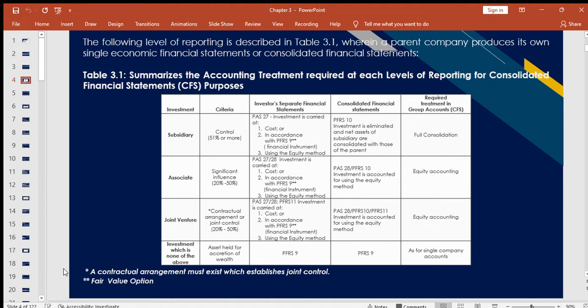Another one is investment in a joint venture, a contractual arrangement or joint control. This is also 20 to 50%. So a joint venture is a contractual arrangement. Another one is an investment which is none of the above. These are usually our trading securities, assets held for accretion of wealth.